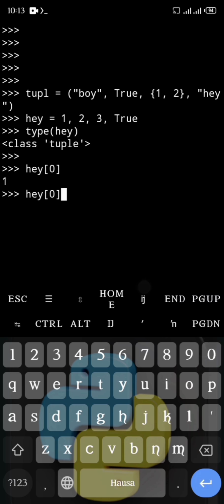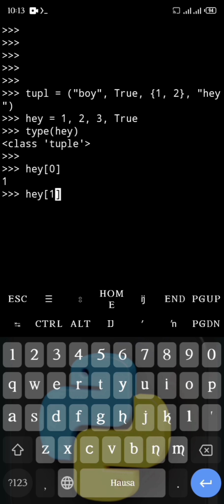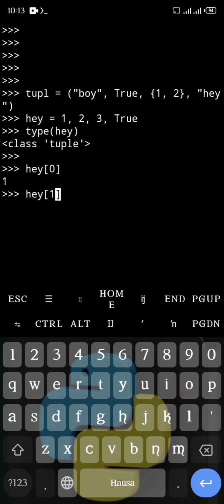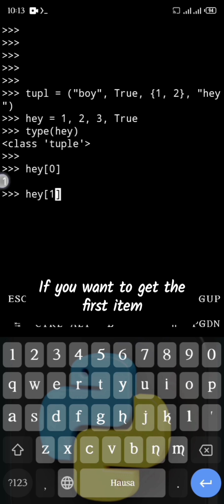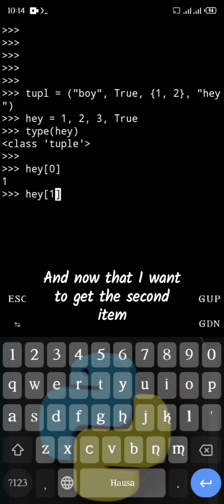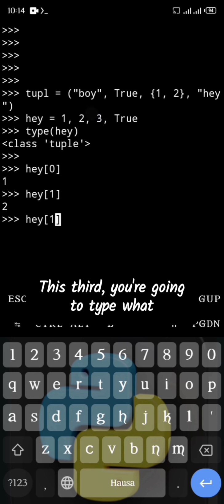Indexes start counting at 0. I've said this like 1,000 times. So 0, 1, 2, 3, 4, all the way. If you want to get the first item, which I did right here, I typed in 0. Now if I want to get the second item, I type in 1. And if you want to get the third item, you're going to type what?